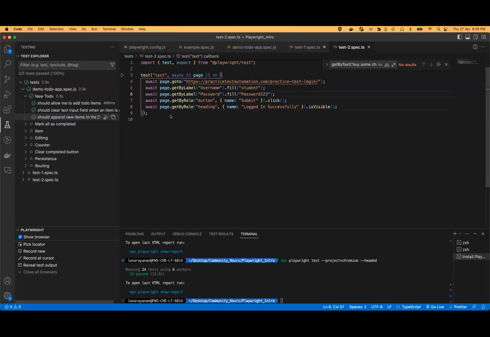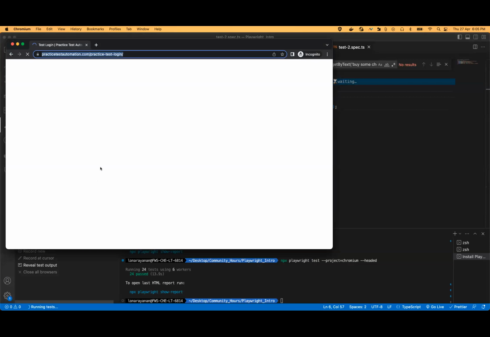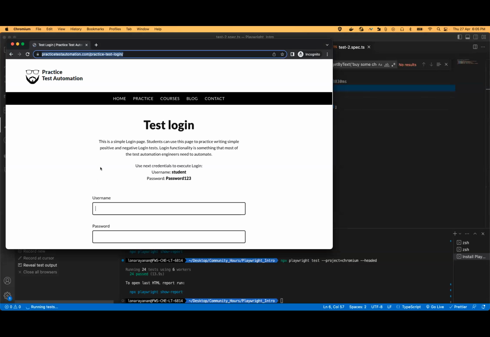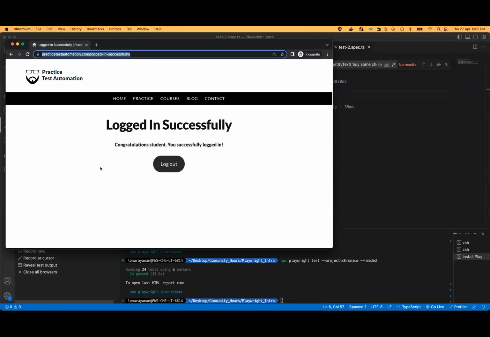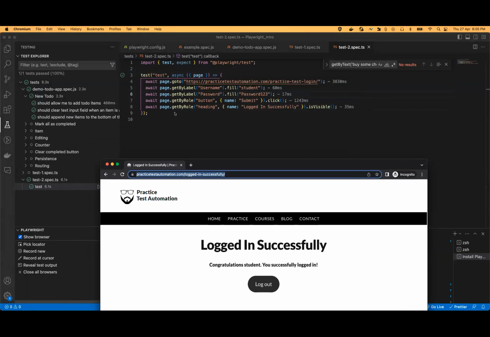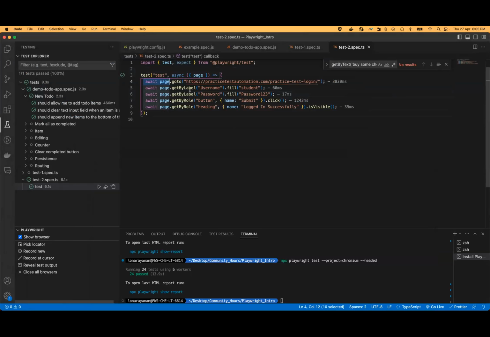So this is the latest test script which we created. If I run it, it would open, and logged in successfully. So these are our basic scenarios. This is how we can easily generate test cases with these kinds of validations.